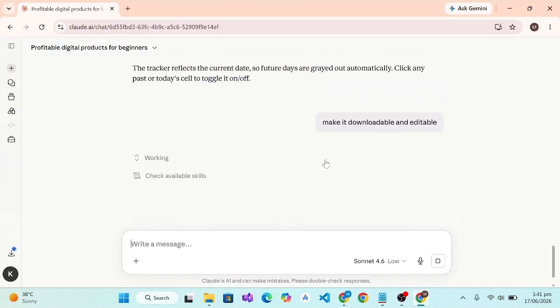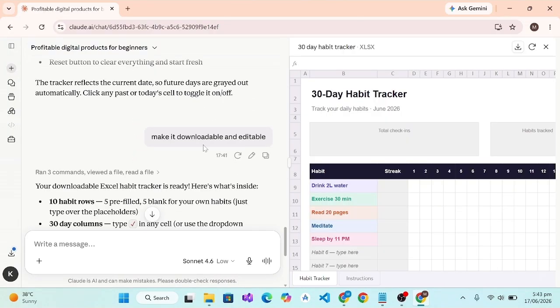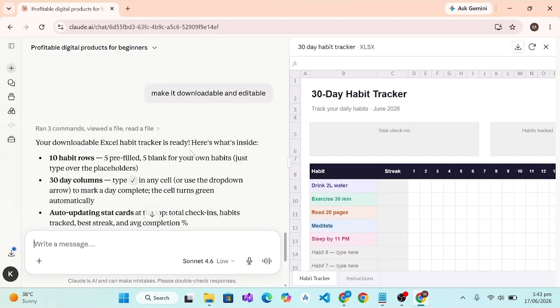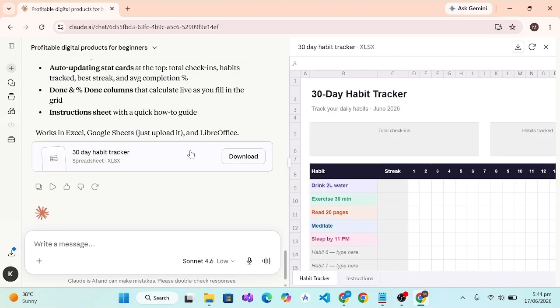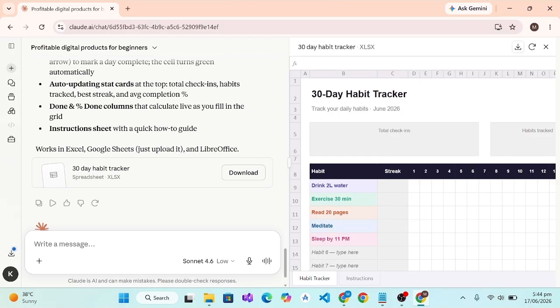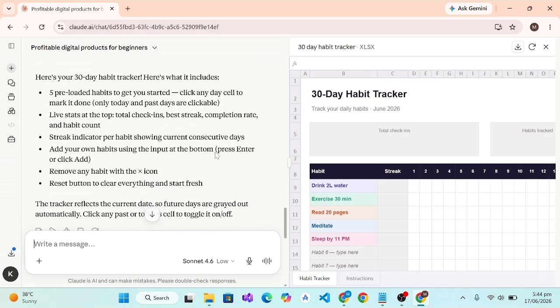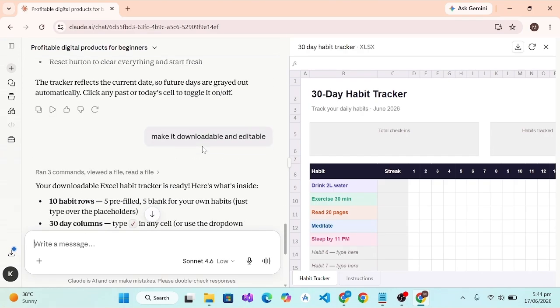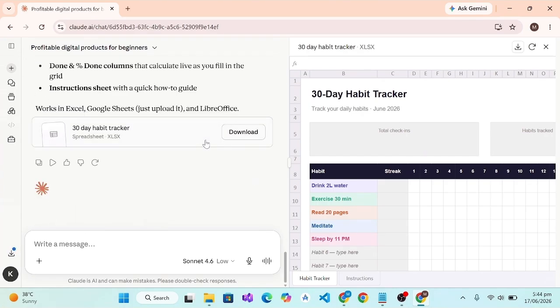So over here we will write it, and it will make it downloadable and editable. Here is our updated 30 days habit tracker, and if you find anything bothering you, then you can also give it more prompts to edit it according to your needs and choices to make it more professional and modern. As in this video I will make this simple habit tracker, and after making it, you must give it a prompt to make it a downloadable file.